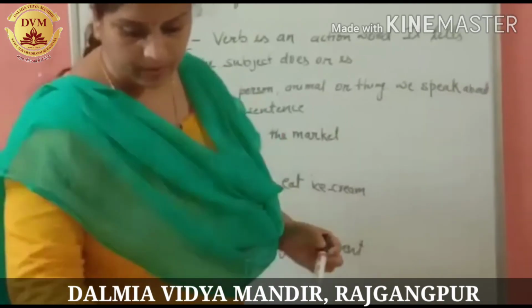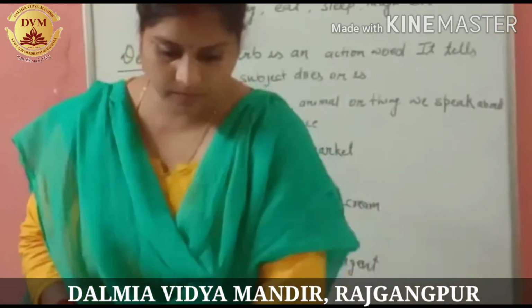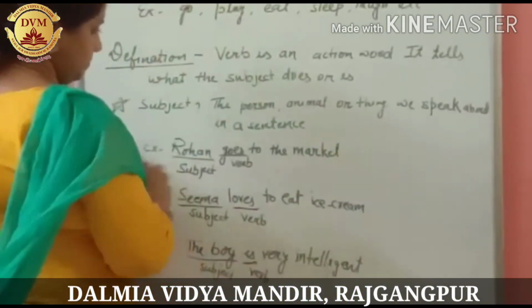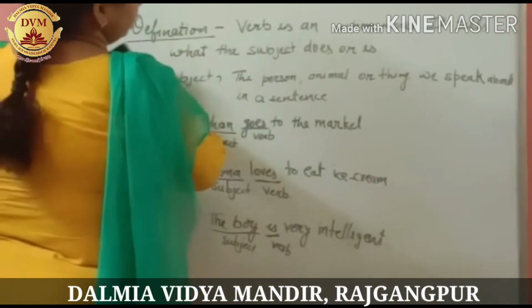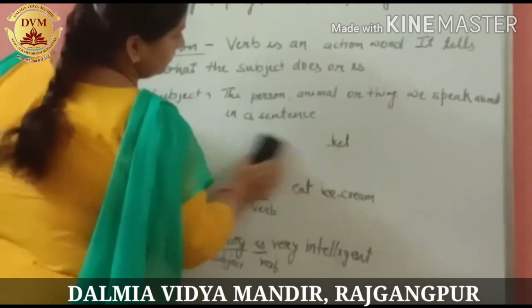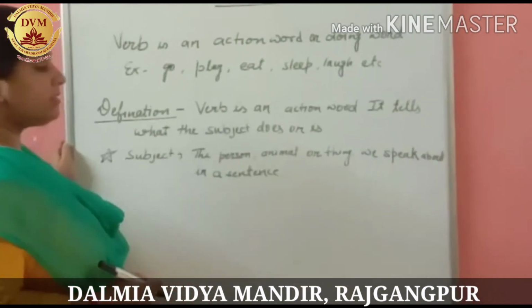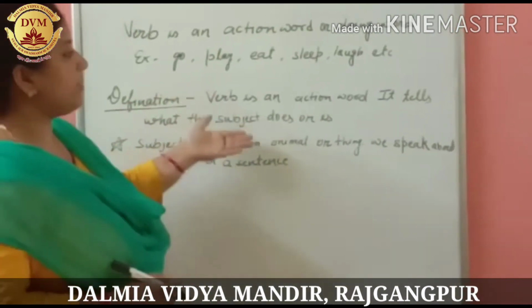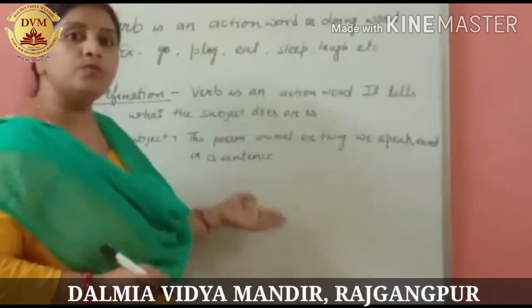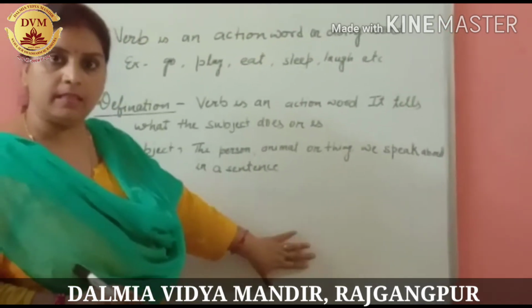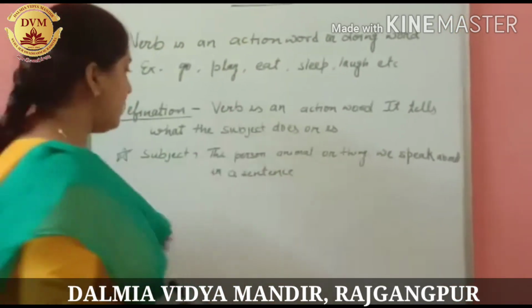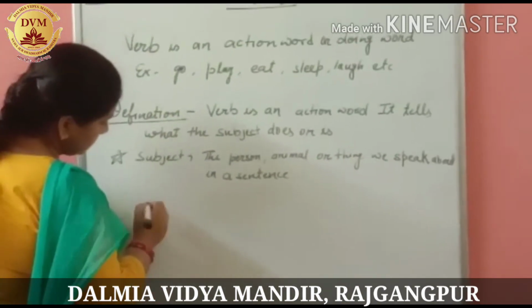So now children, I will define you what is the difference between the two verbs which we have seen in the previous example. Now let me give some more examples.